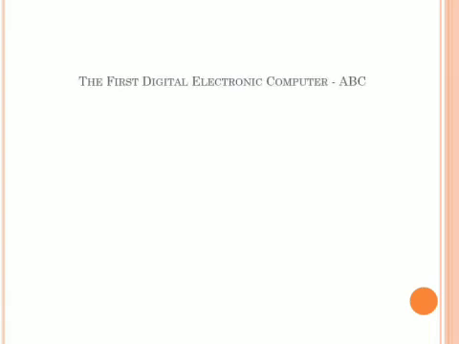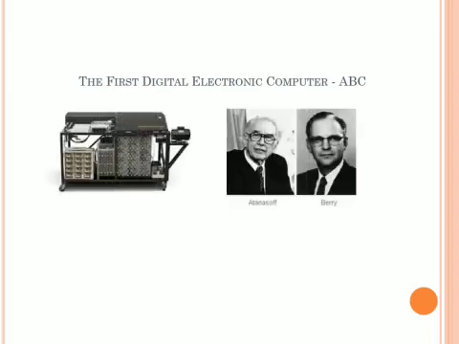So, the first digital electronic computer. The name of that computer is ABC. Here we have a picture of ABC, and it was invented by John V. Atanasoff and Clifford E. Berry.